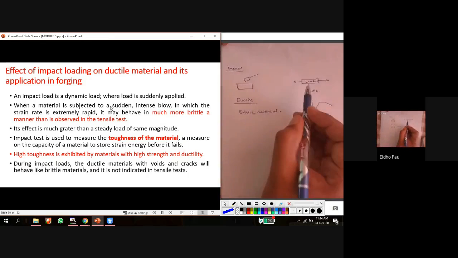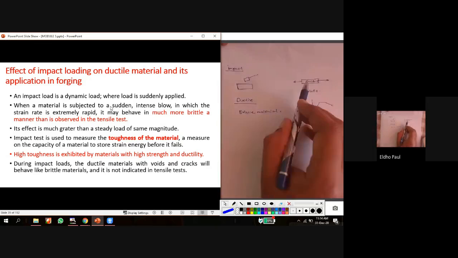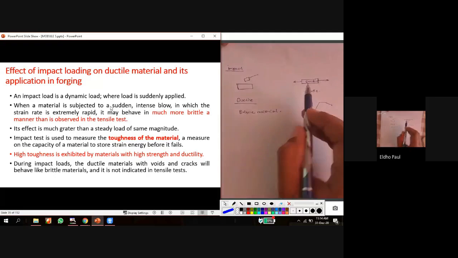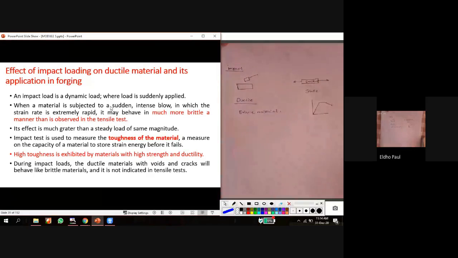But if we apply an impact load, this ductile material behaves like a brittle material. The fracture will be like a brittle fracture. So that is the important criterion.